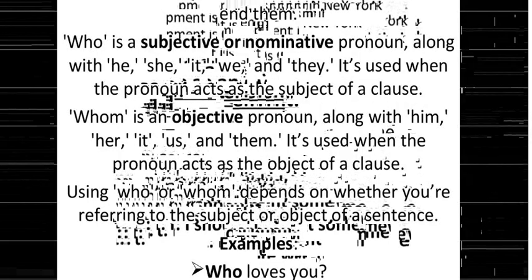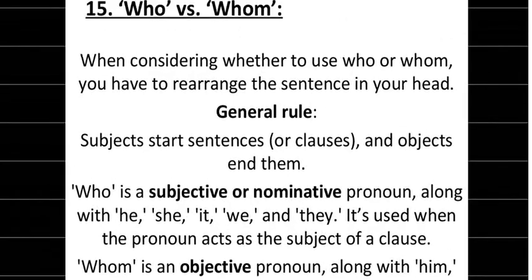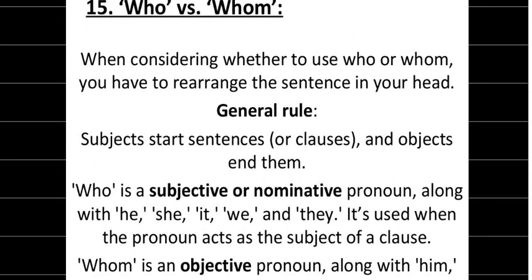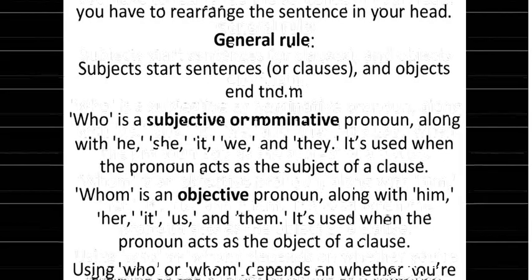Next, if we talk about the use of who and whom. This is really confusing, or we can say this is a basic error that is committed by the learners. When considering whether to use who or whom, you have to rearrange the sentence in your head. So the general rule over here: subjects start sentences or clauses, and objects end them. Whenever we start a sentence, we usually have it with a subject. We usually end a sentence with an object, right?